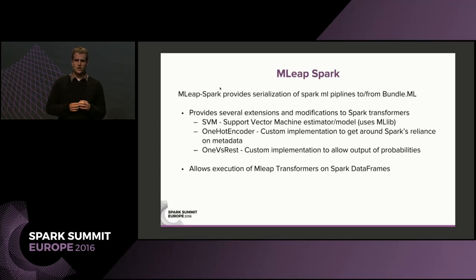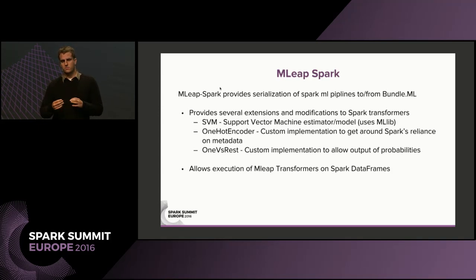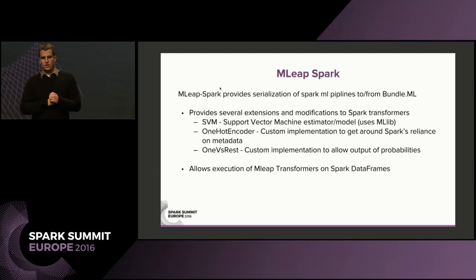We've had to build out a few extensions to Spark itself, and this is just so that we can extend the functionality because we needed to get probabilities out of a one-vs-rest model, for instance. So we implemented our own version of one-vs-rest that's pretty much exactly like the Spark code. It just lets you output the probability as well.